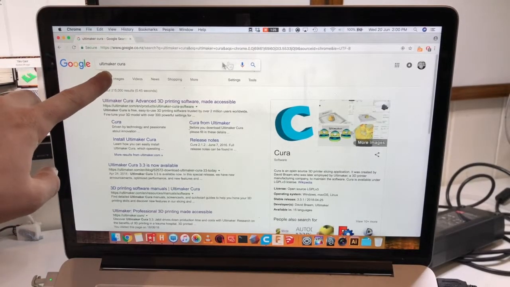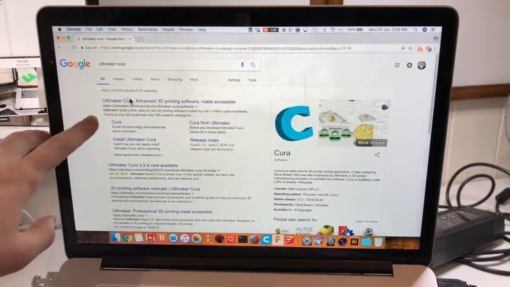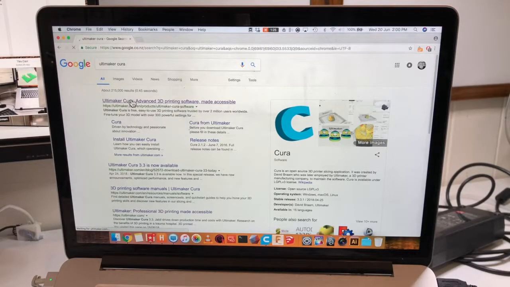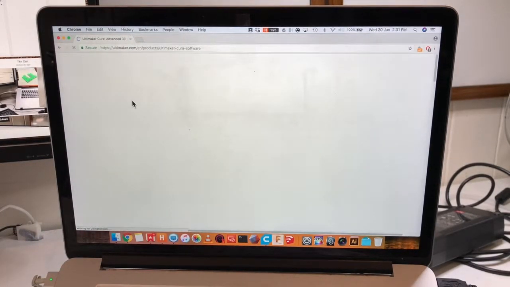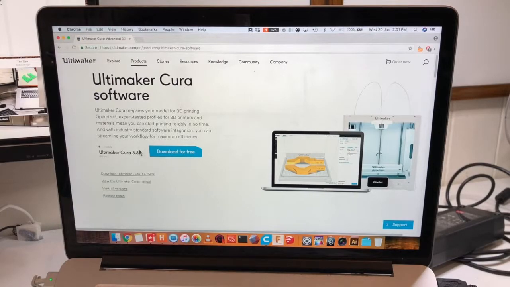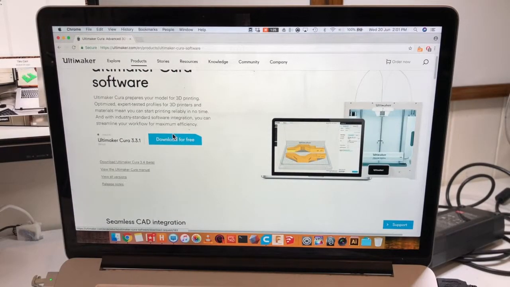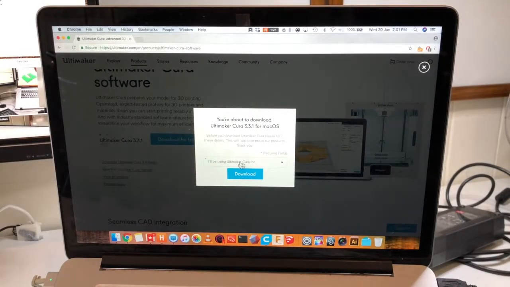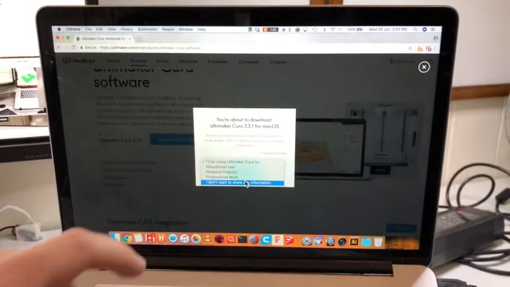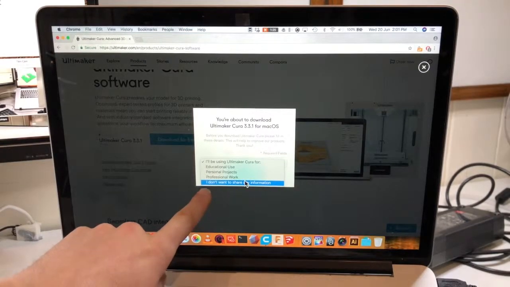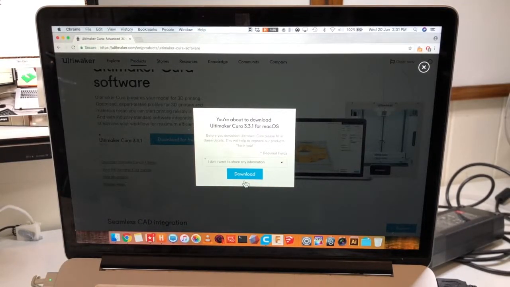To download Cura, open your browser and search for Ultimaker Cura. Click on the first link and then click Download for free. The website will check your computer and only offer you the correct download link for Mac or Windows. Select Don't Want to Share information and then click Download. This will save you having to fill out a long form.